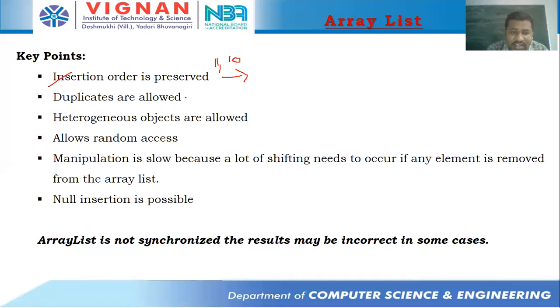Next thing is duplicates are allowed. Duplicates are allowed because it is a list. It is implemented with the List interface. In the List interface, the thing that we need to remember is duplicates are allowed. In case of Set, duplicates are not allowed.